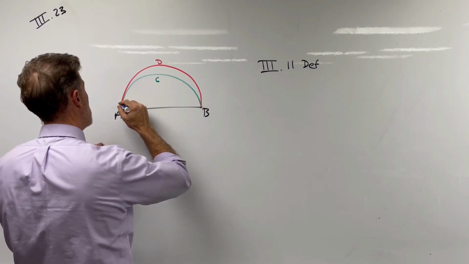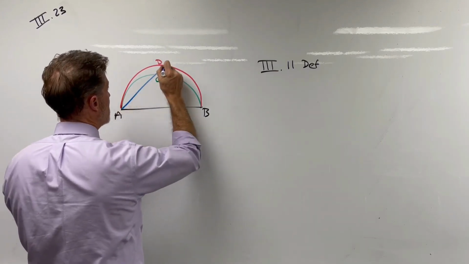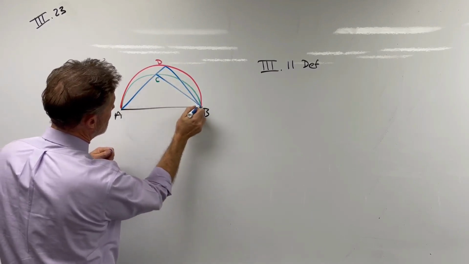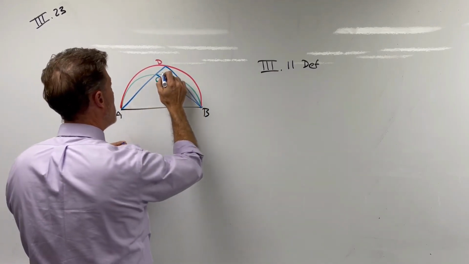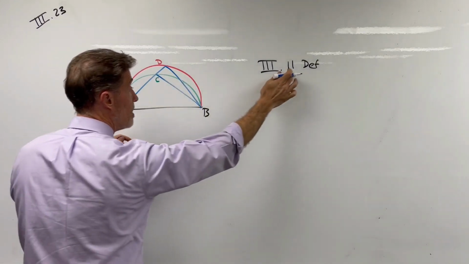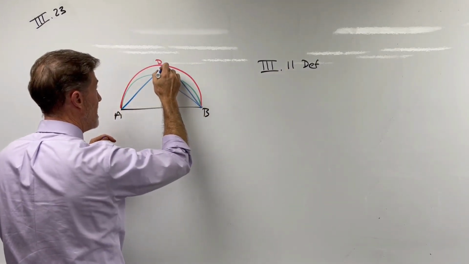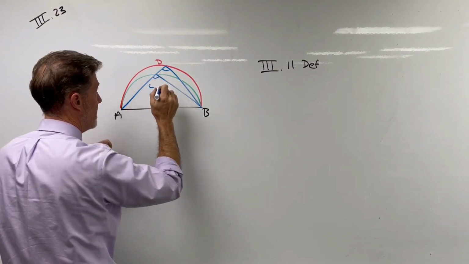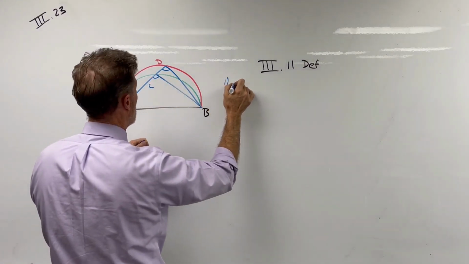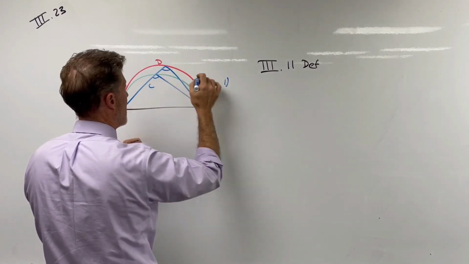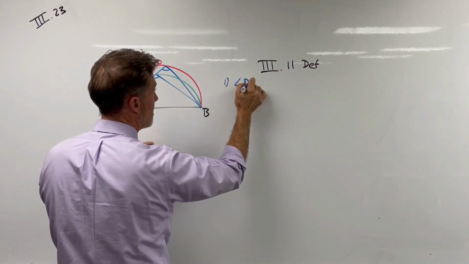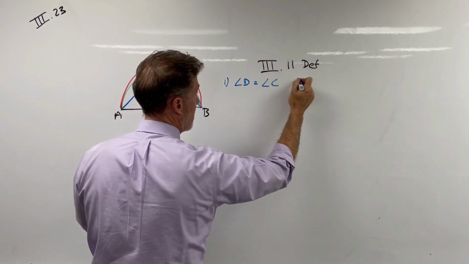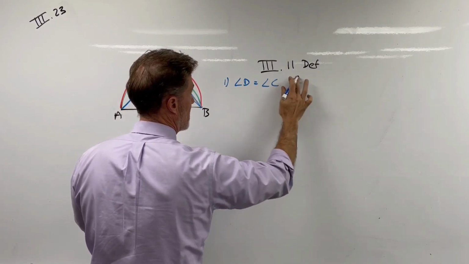So what we can do is draw a line from A through C to D, and then we'll connect DB and CB. What we should note here is because they're similar, they're going to have the same angle. So this angle here is going to be the same as this angle here. We'll just call this the angle. The angle at D will be equal to the angle at C by definition.